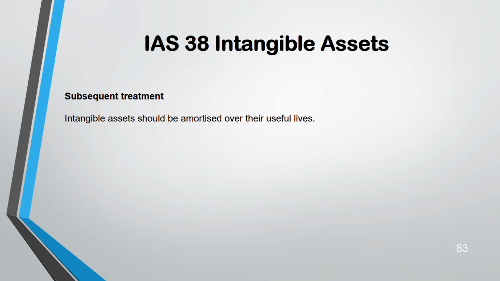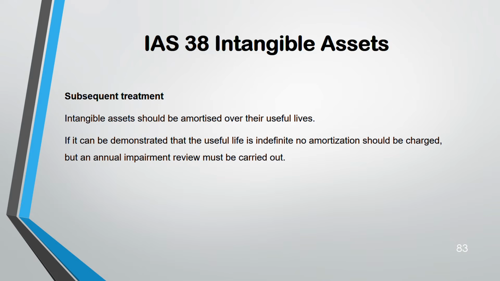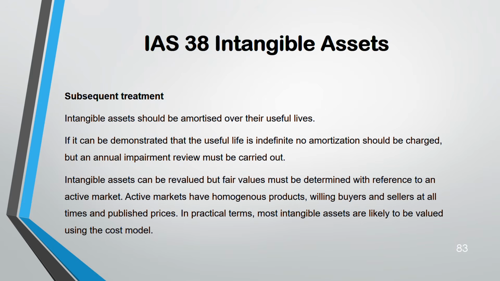Subsequent treatment is you have to amortize intangible. For non-current assets you depreciate according to IAS 16, intangible assets you amortize over the useful life. But useful life could be indefinite or finite. If it's indefinite, that means no end, unlimited, then no amortization. How can you amortize when you don't know the useful life? But annually you have to check for impairment review. If finite useful life, amortize.